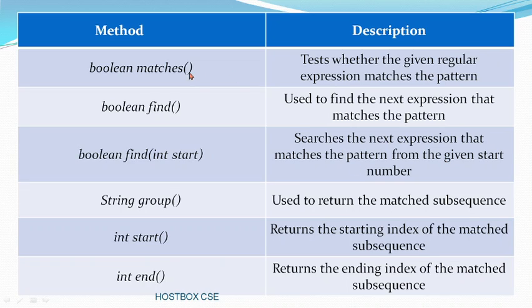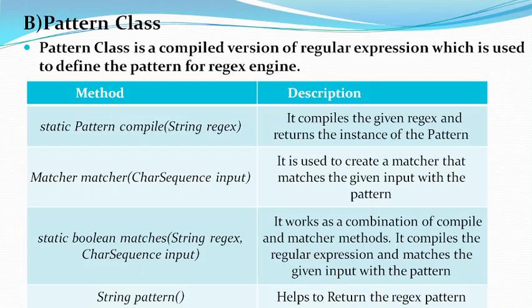So for example, in the pattern you have 0 to 9 numbers and some text, you can search from the starting of the program. Then string group is used to return the matched subsequence. int start returns the starting index of the matched subsequence. At last, int end returns the ending index of the matched subsequence. So let's go for the second one, and directly go for an example. There you can get more idea.